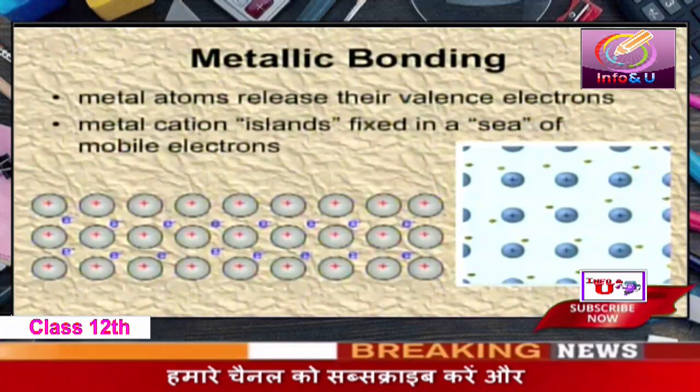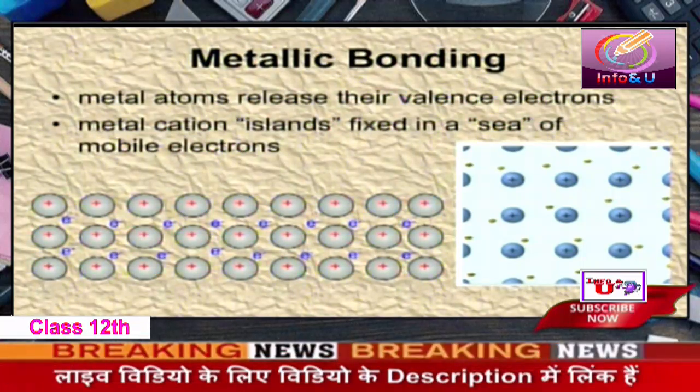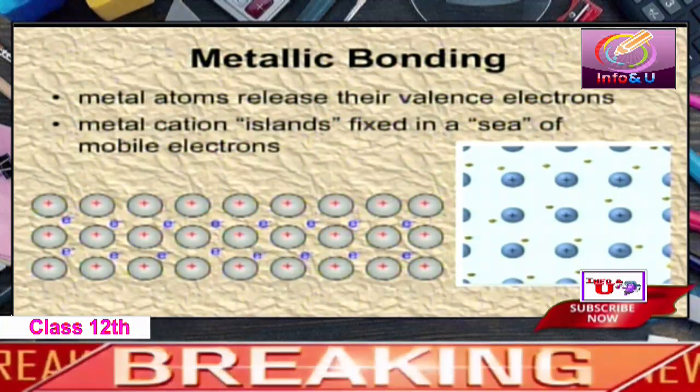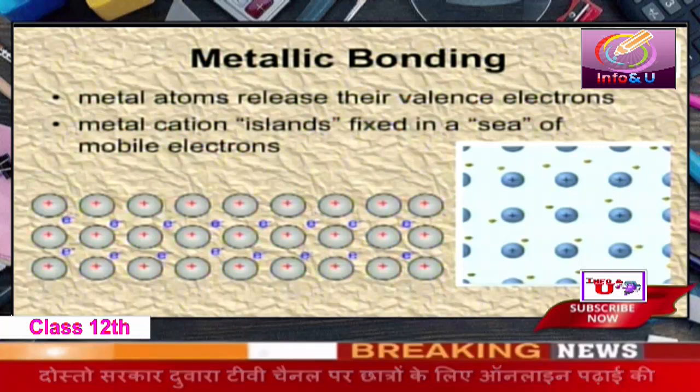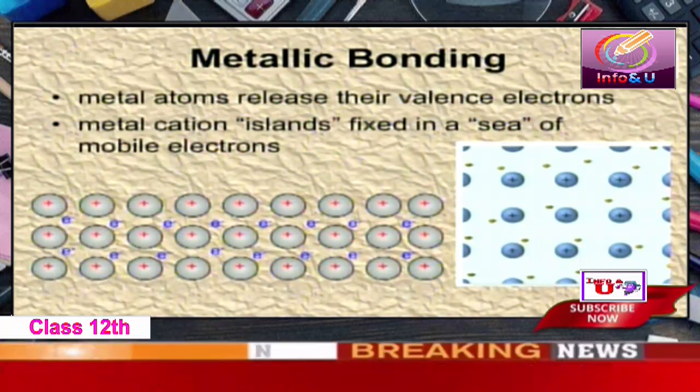Another category of the crystalline solids is the metallic solids. In the metallic solids, there are positive ions surrounded by a sea of electrons. These electrons are freely moving, and just because of this free movement of the electrons, the metals are good conductors of electricity. And since the bond is very strong, they have a very high melting point.